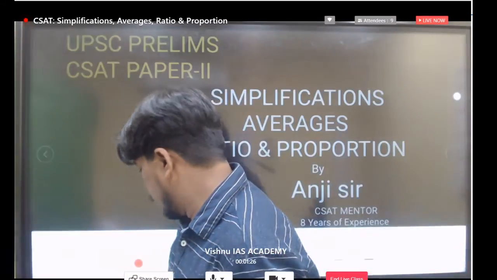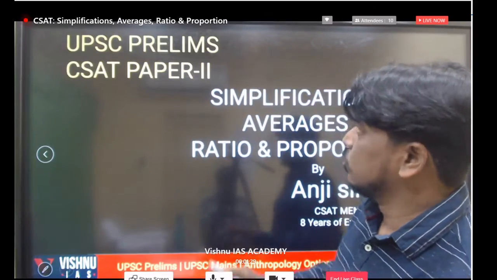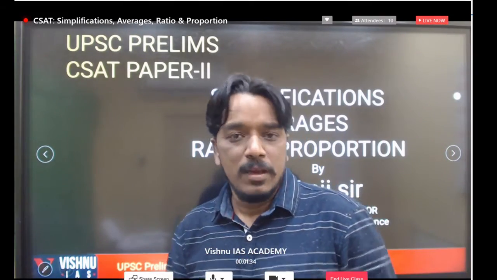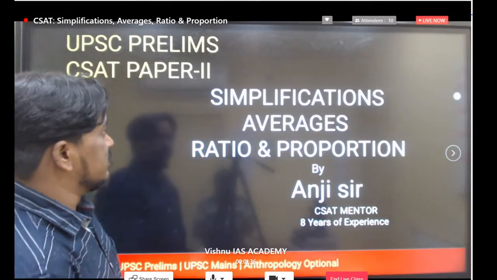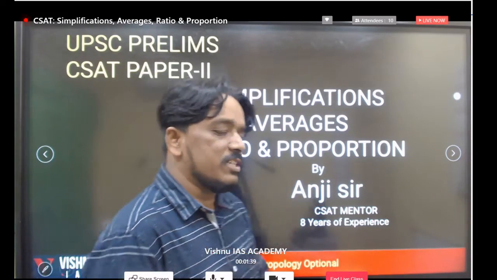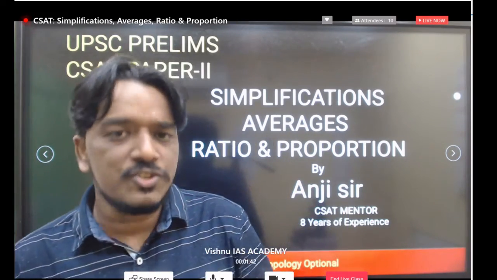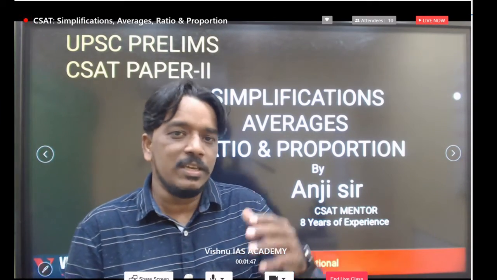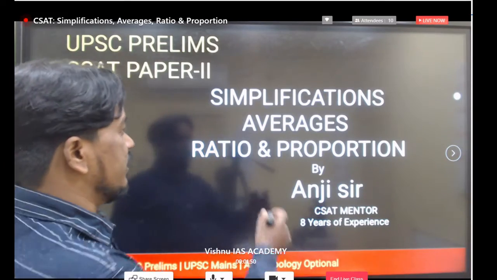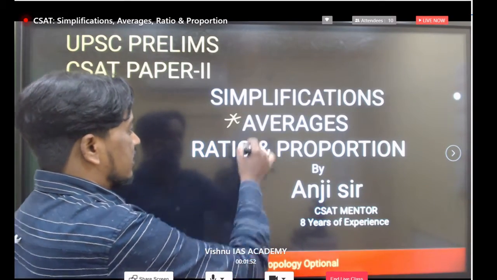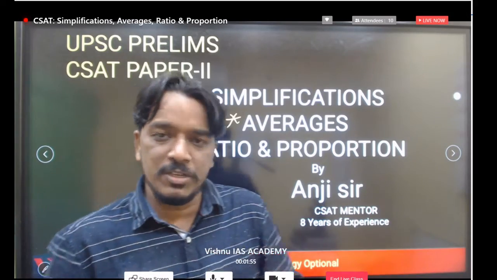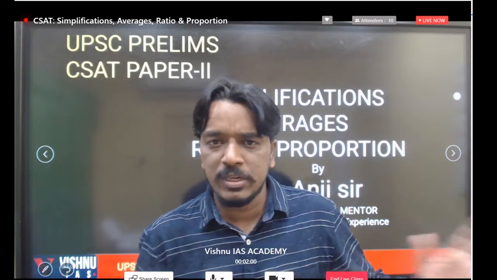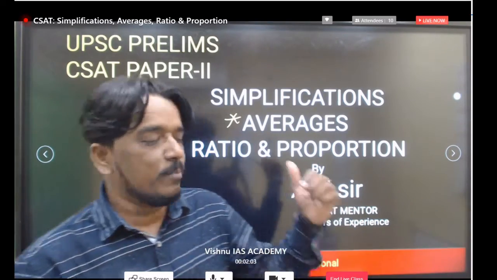So today we will focus on some other concepts. If everyone is clear with the last class concepts, then we will move to some other important concepts from basic maths or quantitative aptitude, that is simplifications, averages and ratio proportion. In these three topics, if you observe regular UPSC CSAT paper 2 questions, from average we are getting regular questions every year. Every year in previous year questions, compulsorily we get a minimum number of average type of questions. Even in the 2020 paper, we got nearly 3 to 4 questions from the average concept.